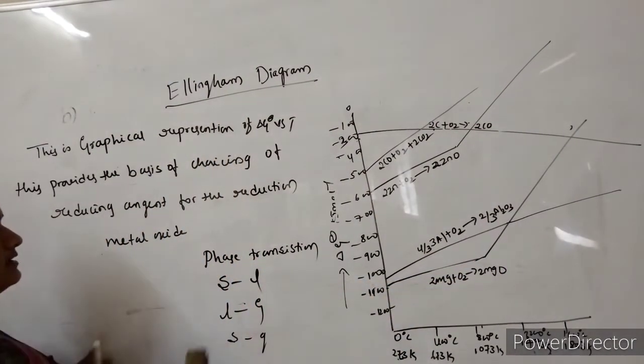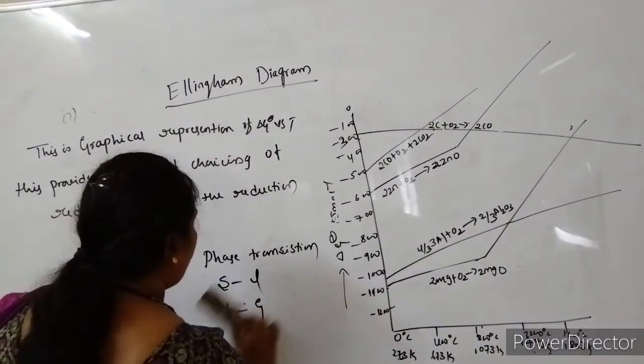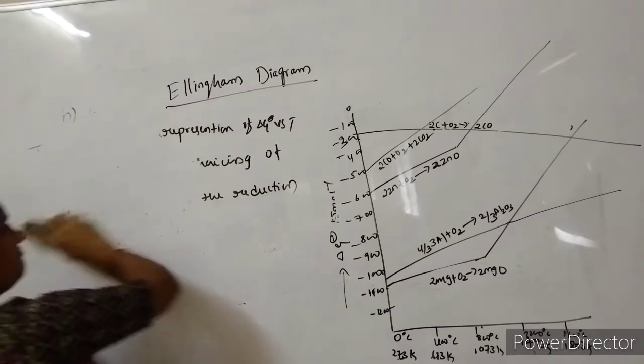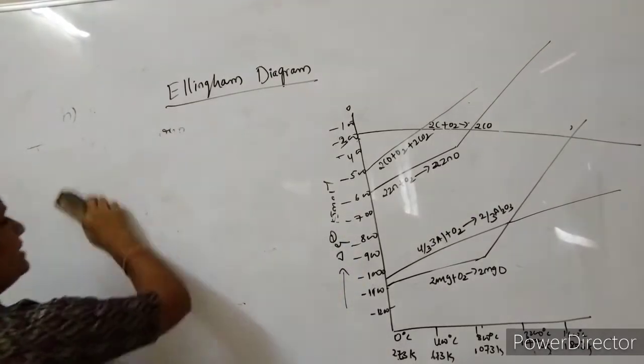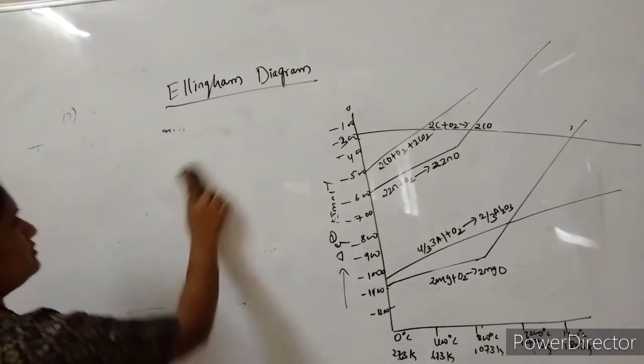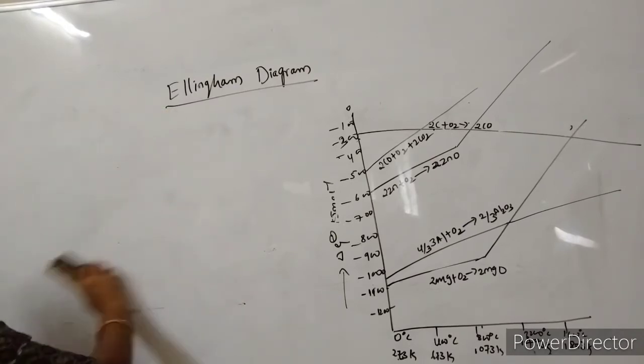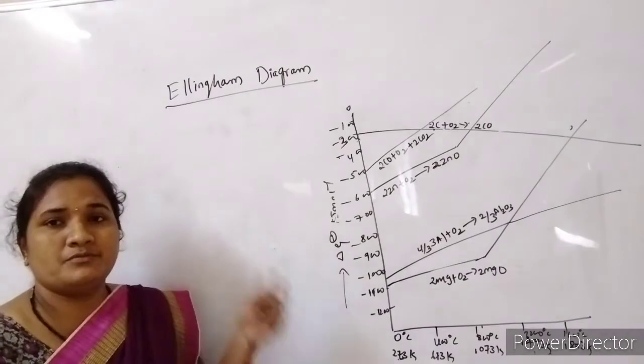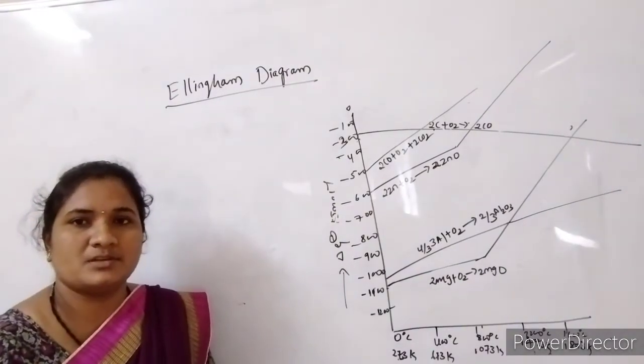So this is the reason behind why we are going to get the bends or also cuts in the metal oxide presentation. So the major help of this Ellingham diagram is to choose the better reducing agent or also suitable reducing agent.